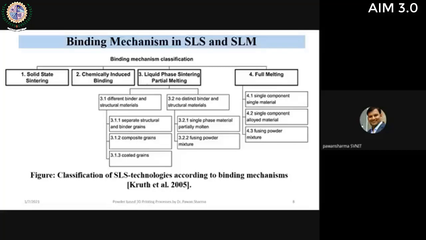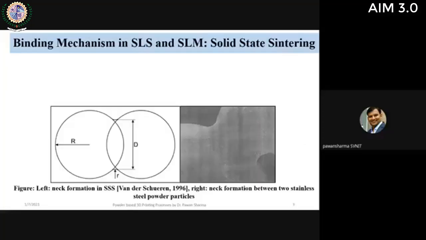Then it can be chemically induced binding, or liquid phase sintering or partial melting, which are further classified by the binders and structural material used. Then we can also use full melting, either single component or multi-component melting, so that we can develop some alloying during sintering. These are the basic binding mechanisms, so let us discuss them one by one.